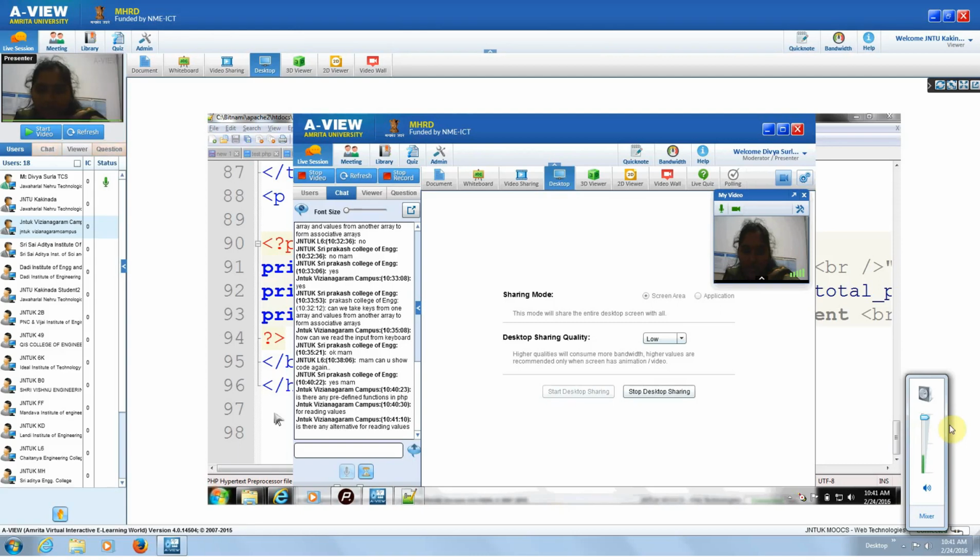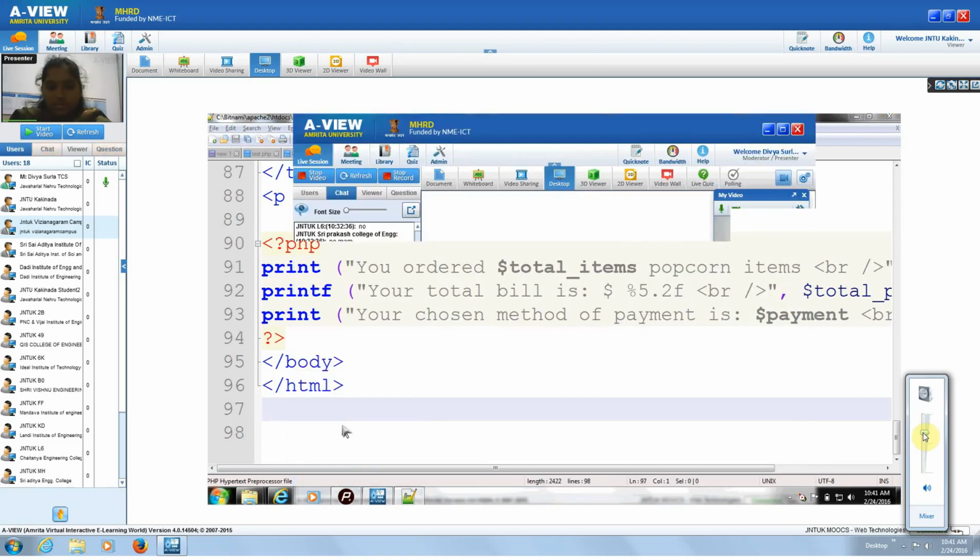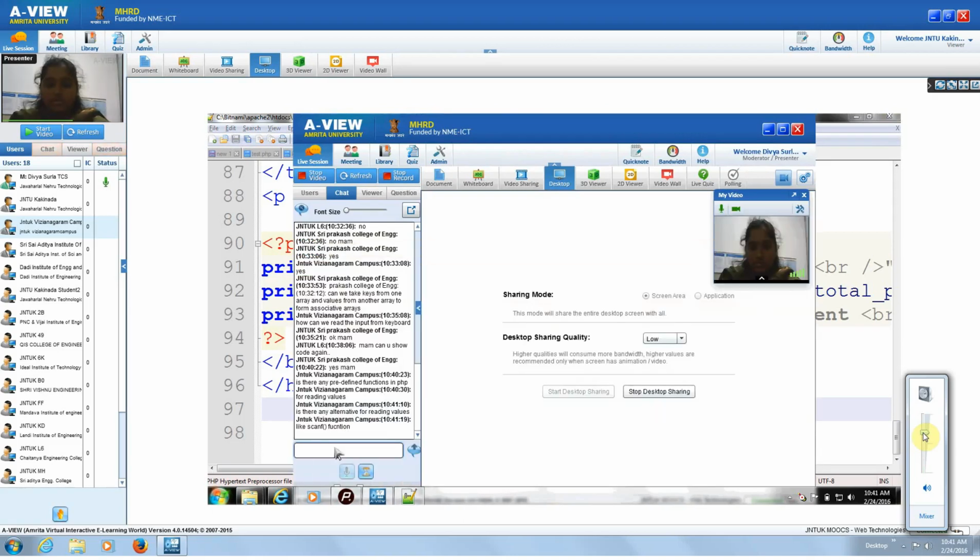Is there any alternative for reading values? In which context you are asking? Like when you submit a form, scanf? No. Whenever you submit the form, those variables will be captured in some global variables like $_GET or $_POST, using whatever method you are reading.